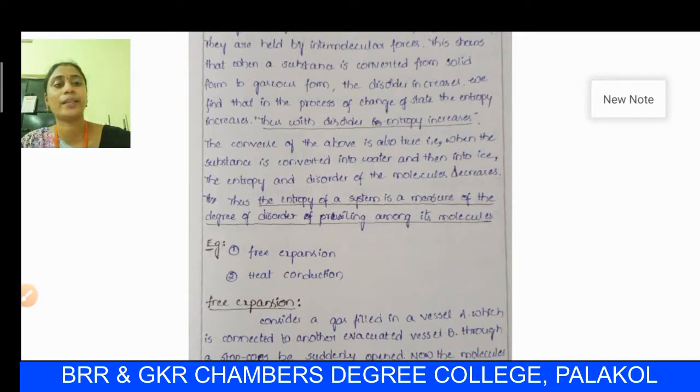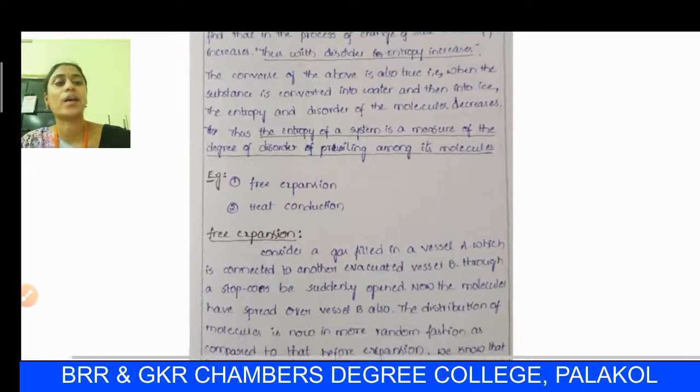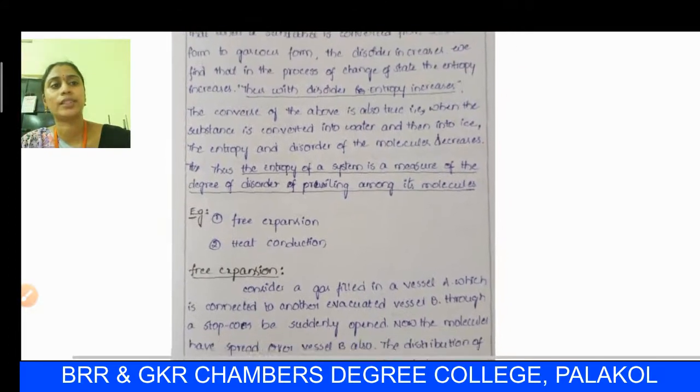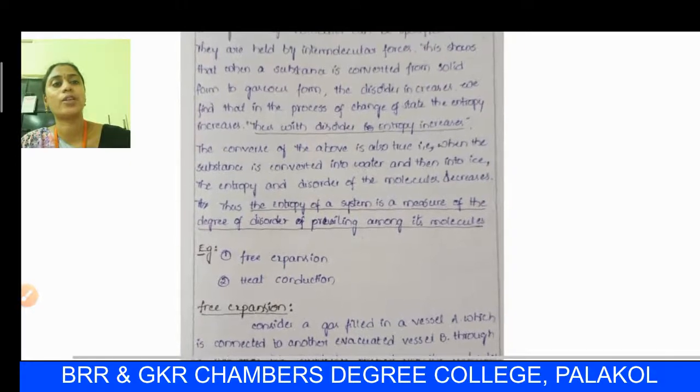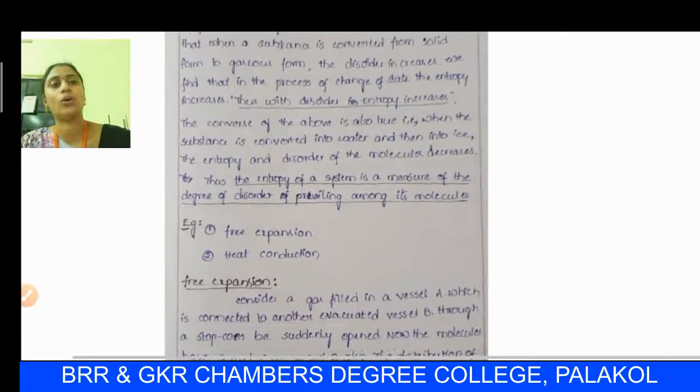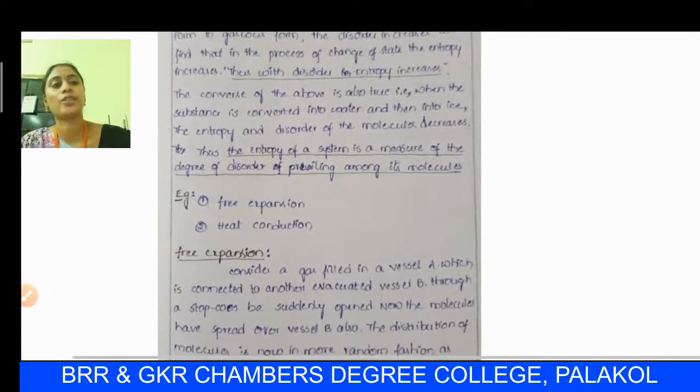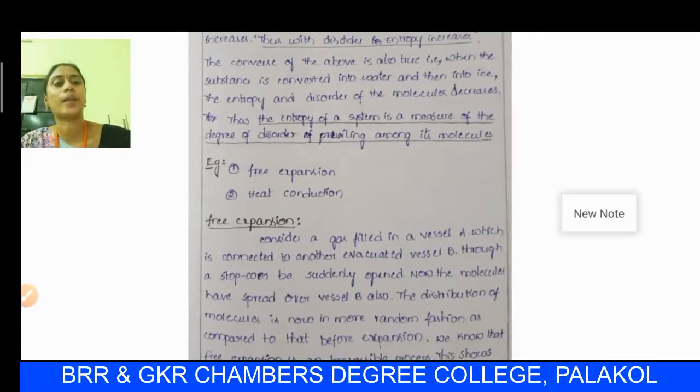To explain this, we can take examples like free expansion or heat conduction. To explain entropy and disorder, when the molecules are in solid form, they are tightly bound, hence the disorder is low. It means that as entropy changes, disorder increases. So, free expansion, heat conduction.